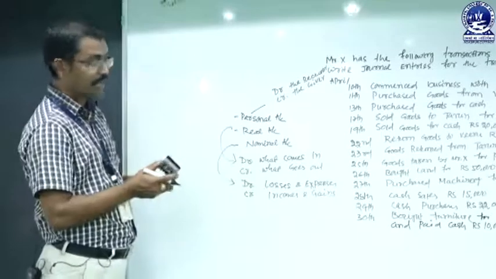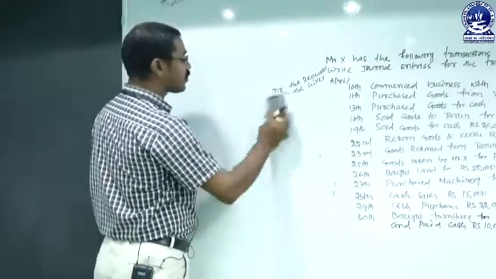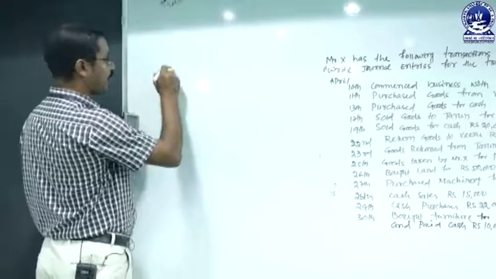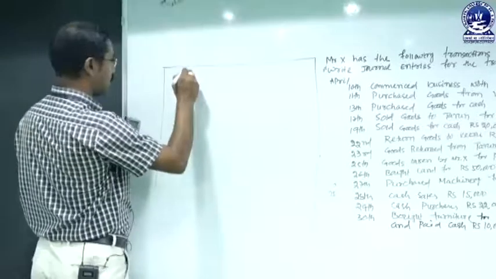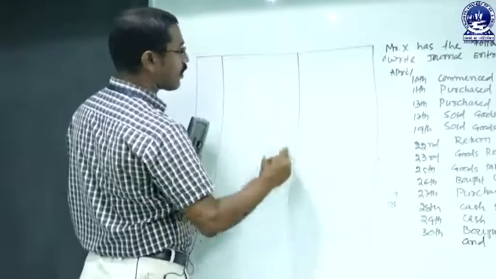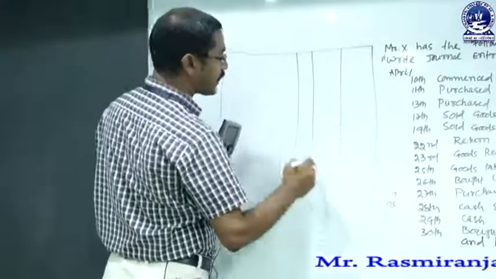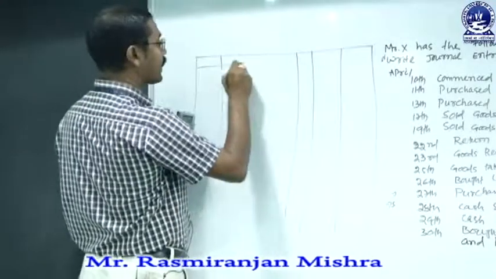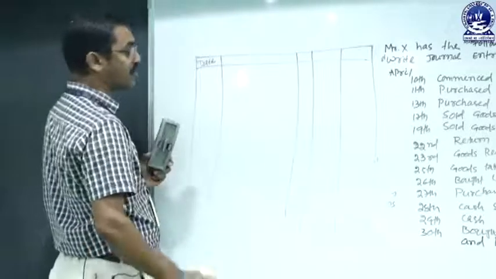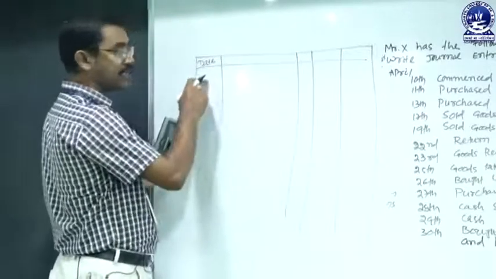To write the journal entry, you must have a good understanding of the format of a journal. The format has the date column, then the particulars column, then the ledger folio, and next two amount columns, debit amount and credit amount. The first column relates to the date: the date on which the transaction affected the business is mentioned in the date column.